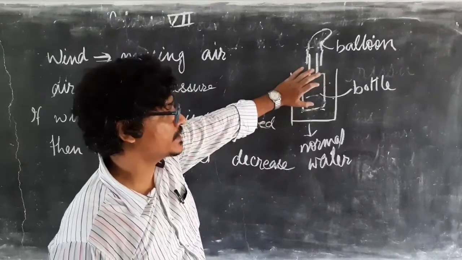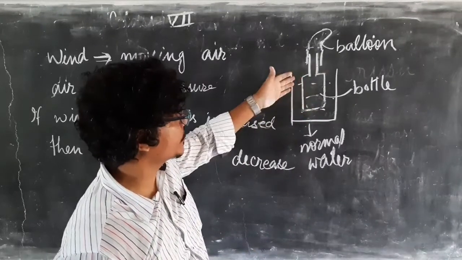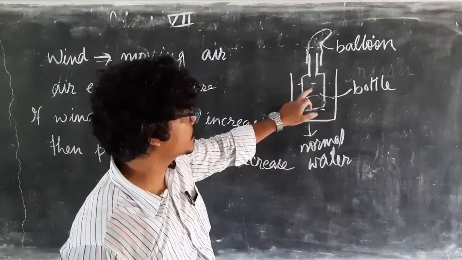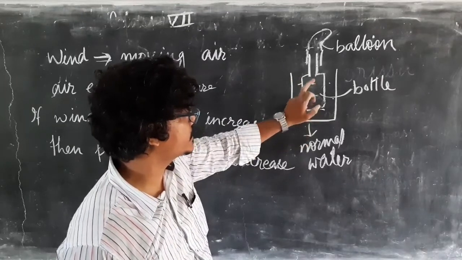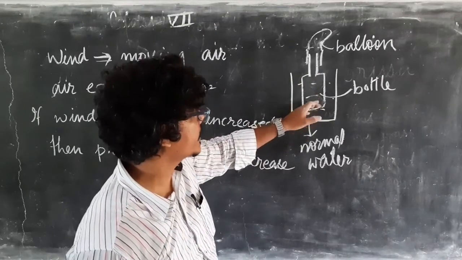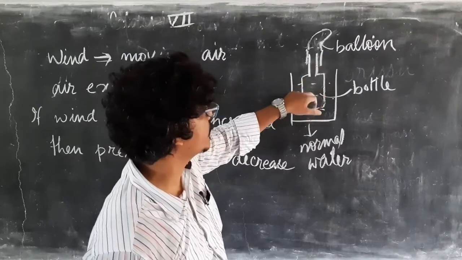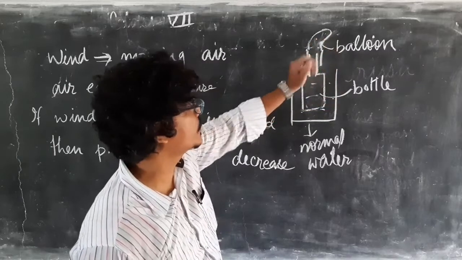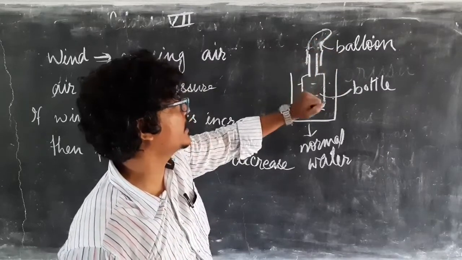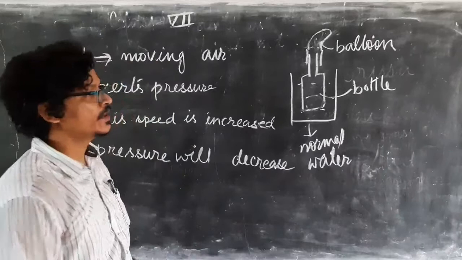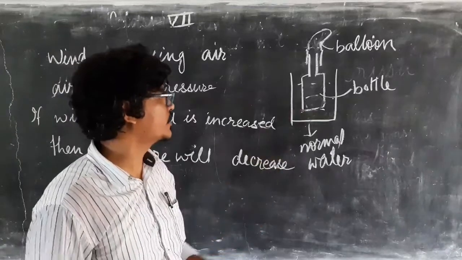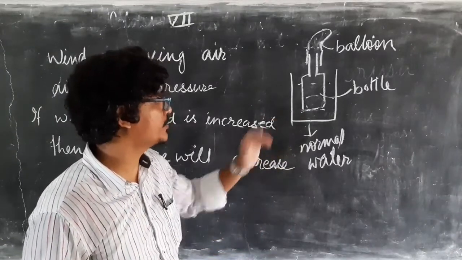Initially the air was at normal pressure. When you put the bottle in warm water, the air inside gets heated up and tries to rise. In that process, the air went inside the balloon, due to which it got inflated. So by this activity you learned how air exerts pressure.